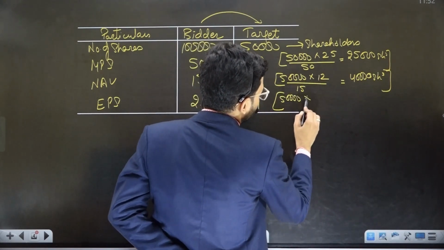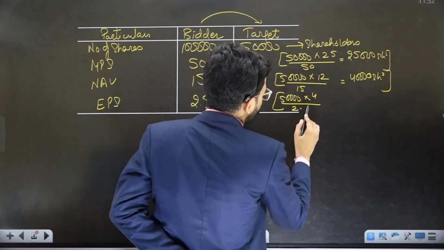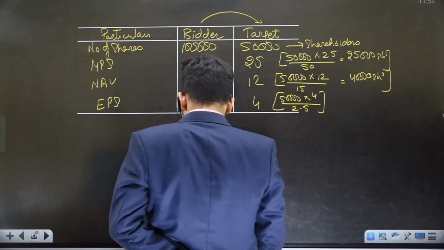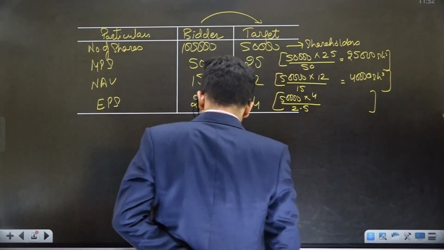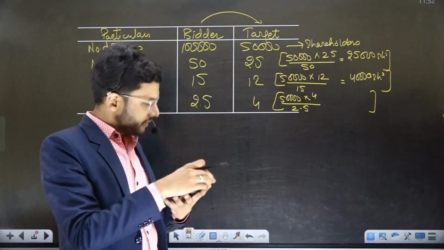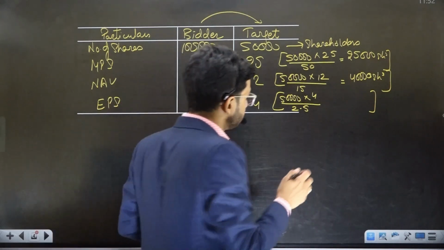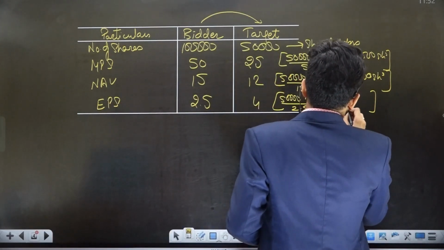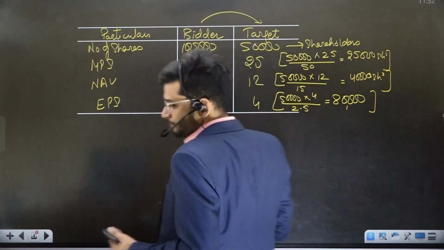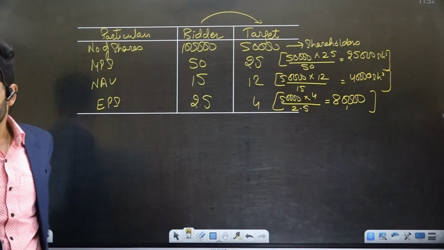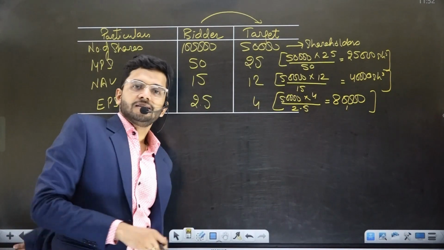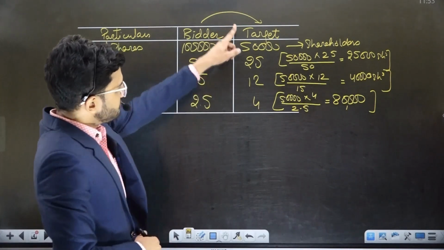50,000 multiplied by 4 divided by 2.5. This will give me a figure of 80,000 rupees. So yes, the target company is very happy.